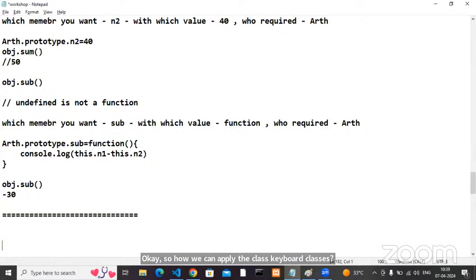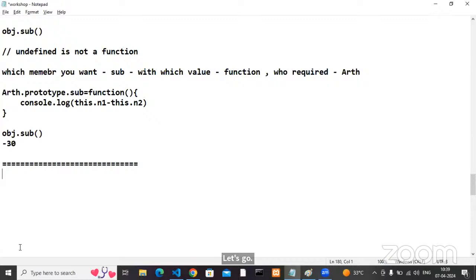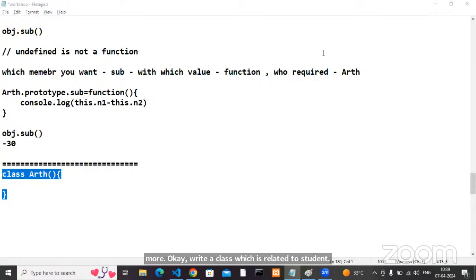Okay, very simple. Now can I write the code? Class arithmetic, or otherwise you can take one more. Write a class related to student, with two subjects. You can find the sum like that. Can I take the student class?